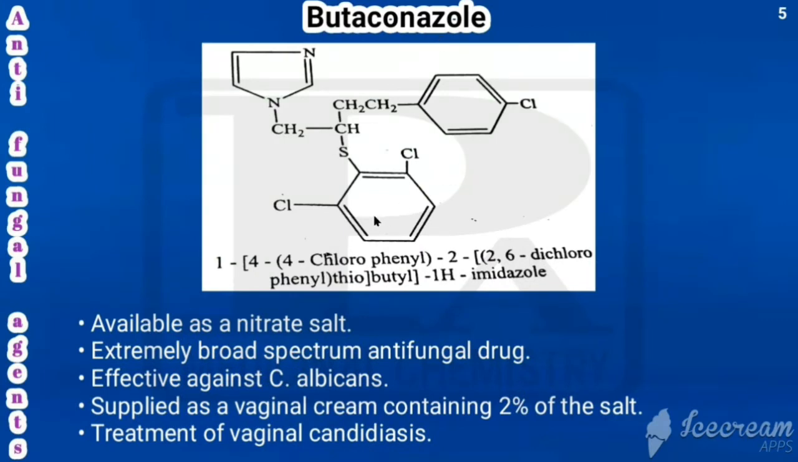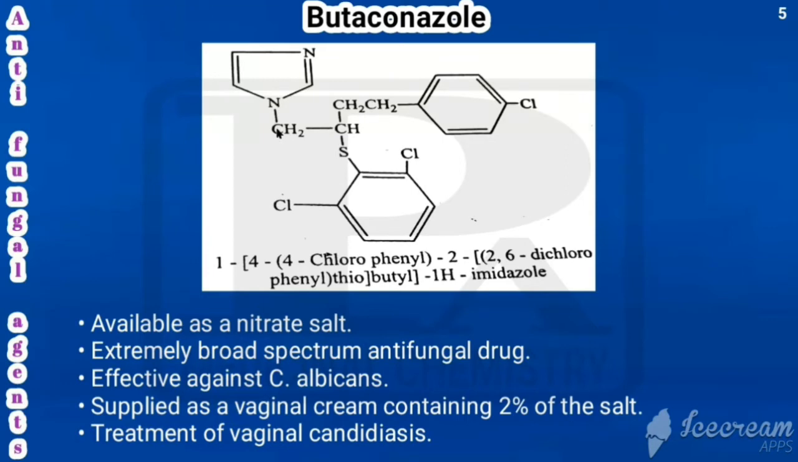Butaconazole. This is the structure of butaconazole. It is also coming under azole antifungal agent. Okay. So here we have an imidazole. So that is the azole present here. So imidazole that is connected with this one. So what is that? Having 4 CH2, that is called as butyl. So first nitrogen of imidazole is connected with the butyl.